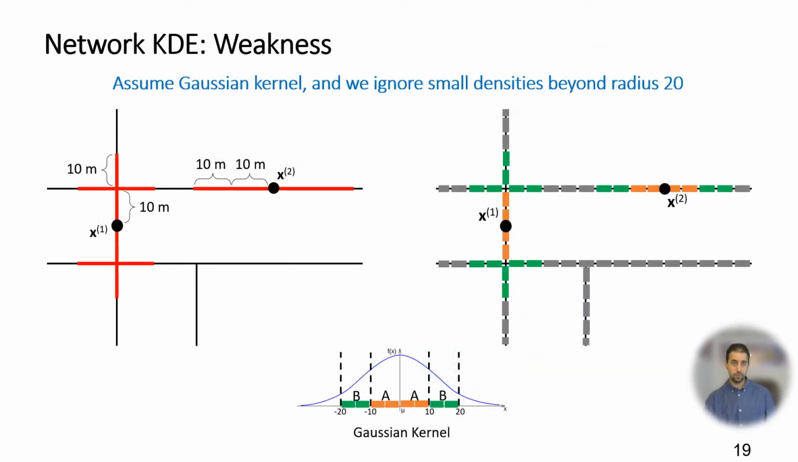However, these solutions do not guarantee that every sample contributes equally to the road network space. For example, consider a Gaussian kernel with a standard deviation of 10 meters, and we ignore the small amount of density beyond 2 standard deviations. The figure on the left shows the spaces impacted by each sample, and the figure on the right shows the same thing after the road network is discretized into lixels.